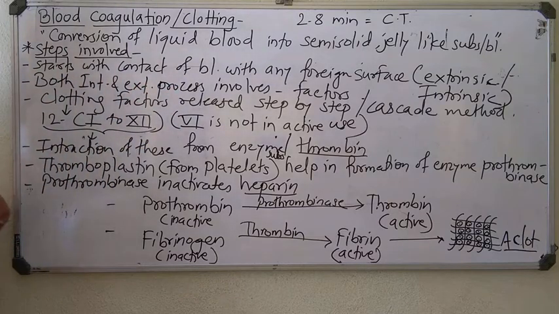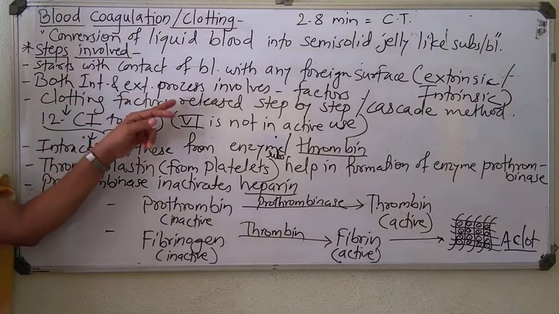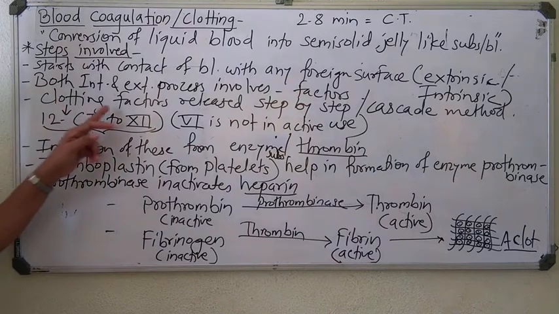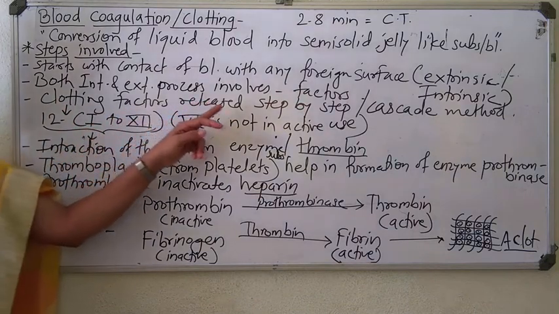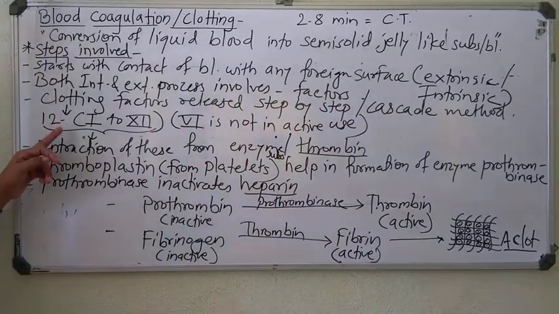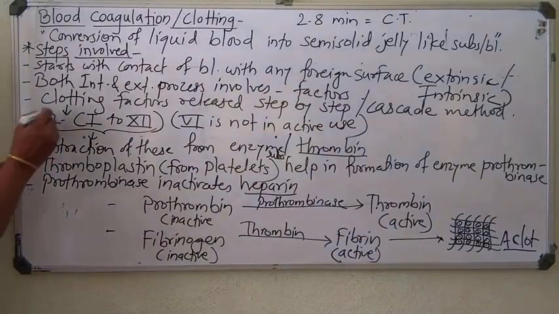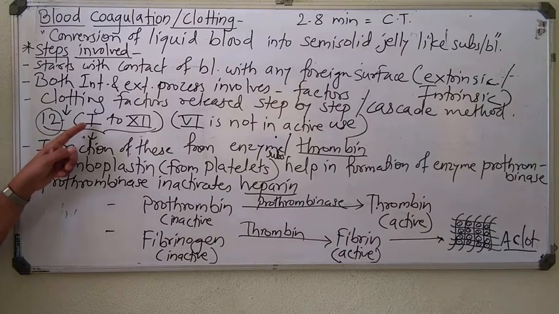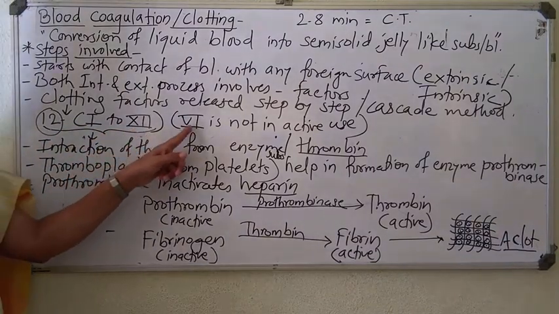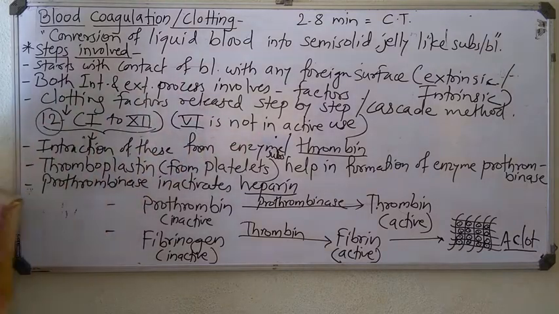That surface may be extrinsic or intrinsic, that means external to the body or inside the body respectively. Both processes involve blood clotting factors. These clotting factors are released step by step, by the cascade method, and they are 12 in number, Roman 1st to Roman 12th. Only Roman 6th is not in active use.